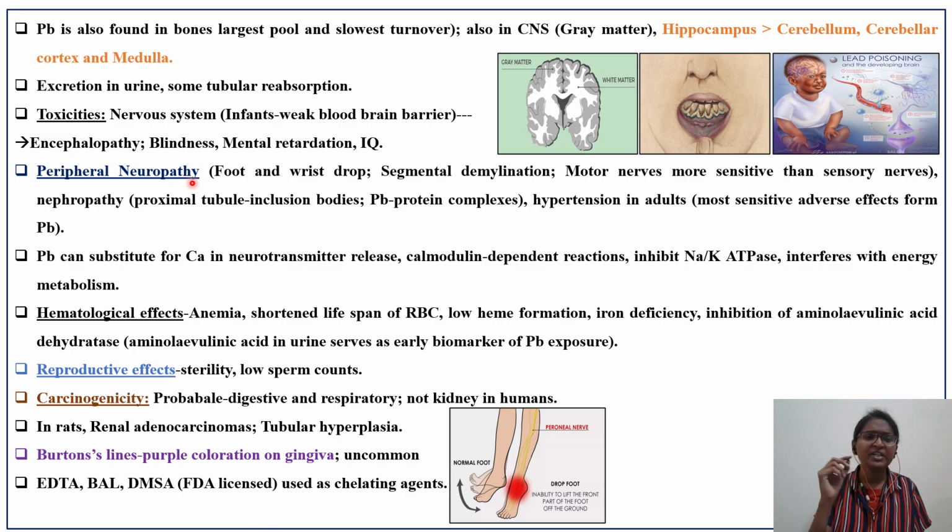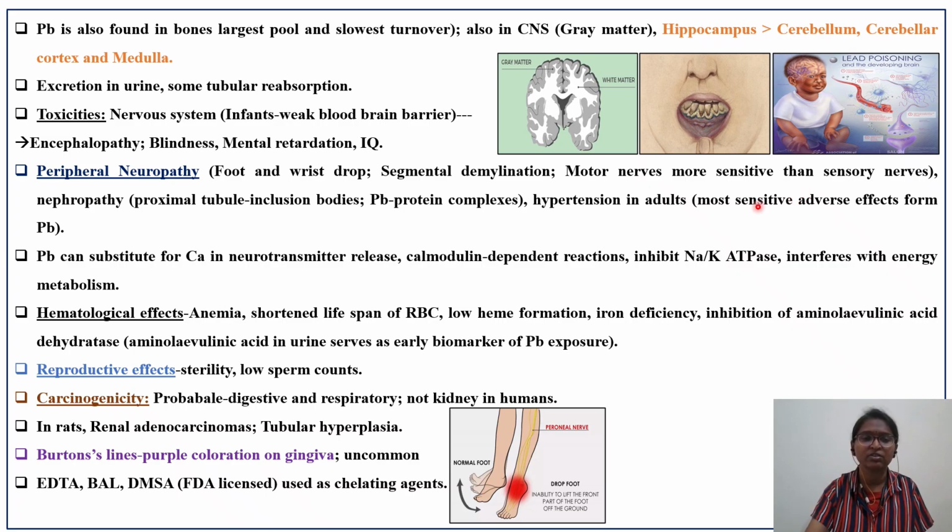How it is affecting: peripheral neuropathy, lead is the main important cause. This is the classic feature. It causes foot and wrist drop. Here you can see in the figure. It causes segmental demyelination. Myelinated neurons, demyelinated neurons, Schwann cells, where the transmission of signals takes place, jumping signals. That particular segmental demyelination is taking place because of the lead exposure, and motor nerves are more sensitive than sensory nerves. Since we have two types of neurons, motor neurons and sensory neurons, motor neurons are more susceptible to this lead toxicity.